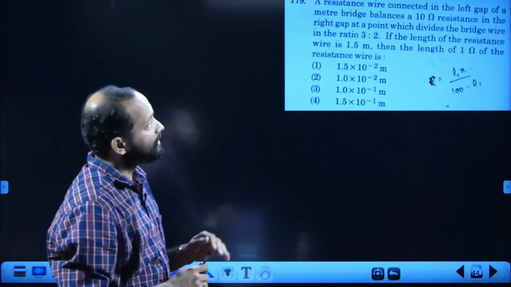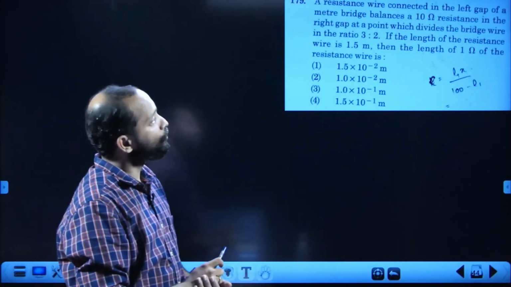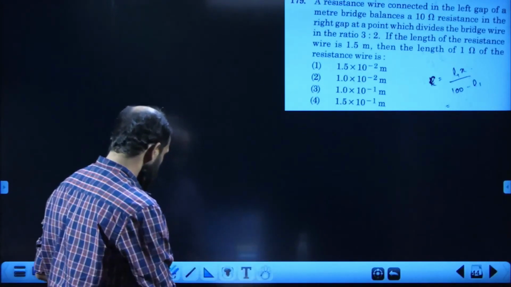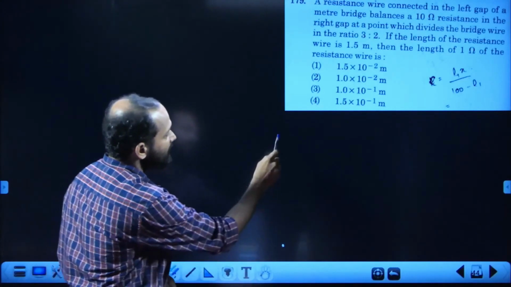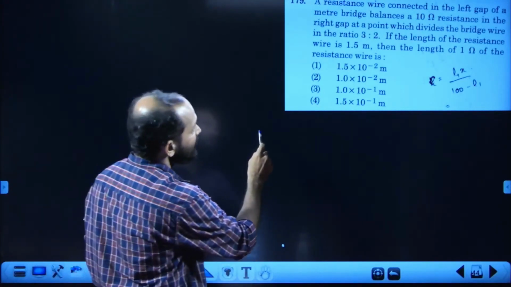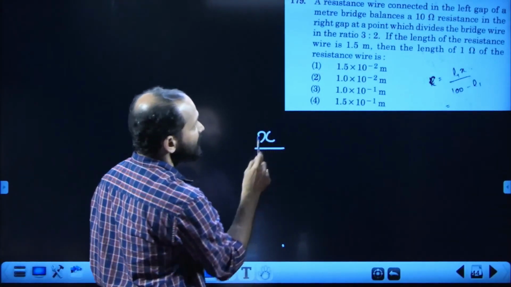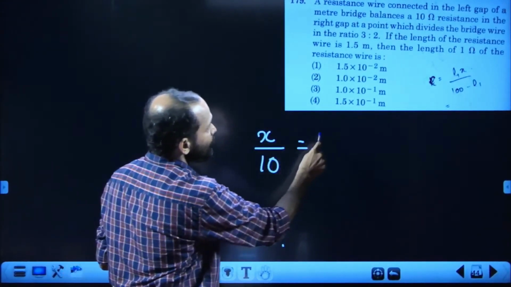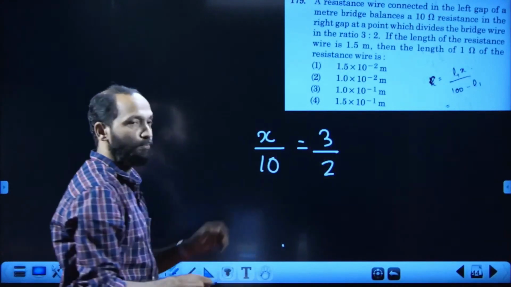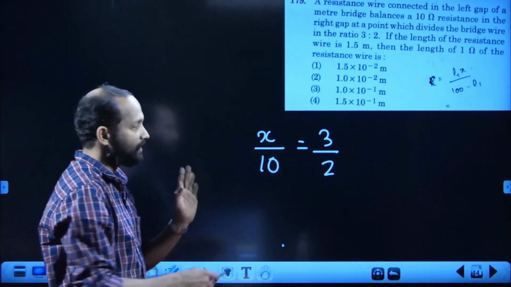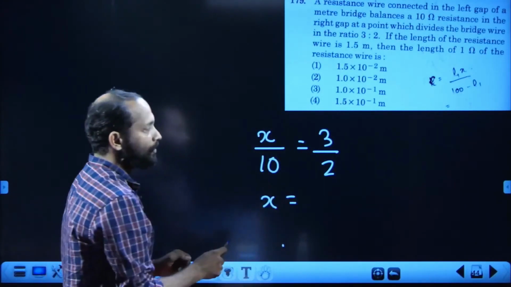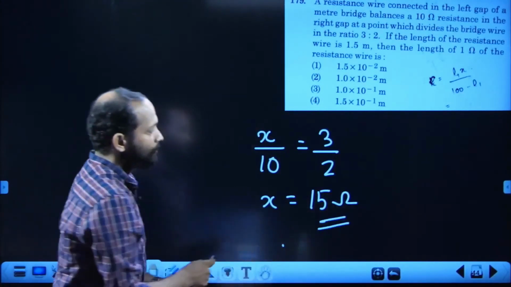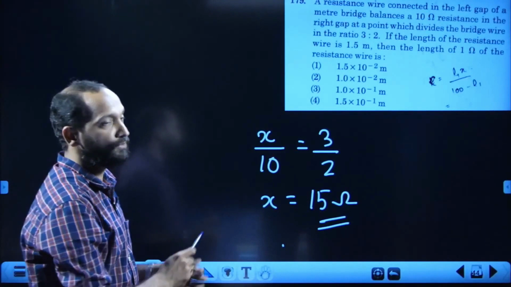with 10 ohm resistance in the right gap, divides the bridge in the ratio 3:2. We know the balancing condition P by Q equal to R by S. The unknown resistance may be X, then the resistance on the right arm is 10, and the ratio of division is 3 by 2. So P by Q equal to R by S is written. From this, X is equal to 30 by 2, nothing but 15 ohm. So we got 15 ohm as the value of the unknown resistance.